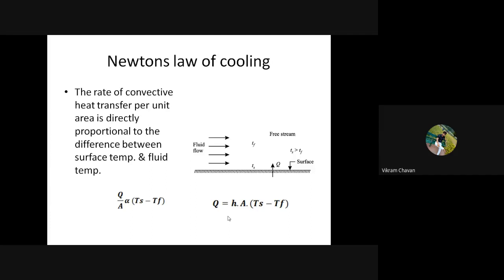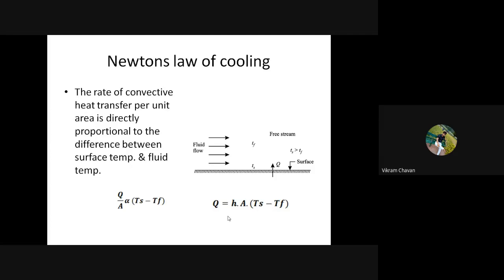In bracket you can write the unit is watt. Then capital A is equal to the area exposed to heat transfer, or area available for heat transfer, and its unit is meter square.